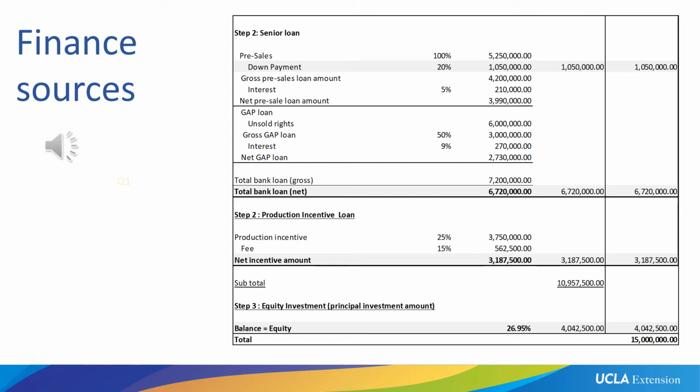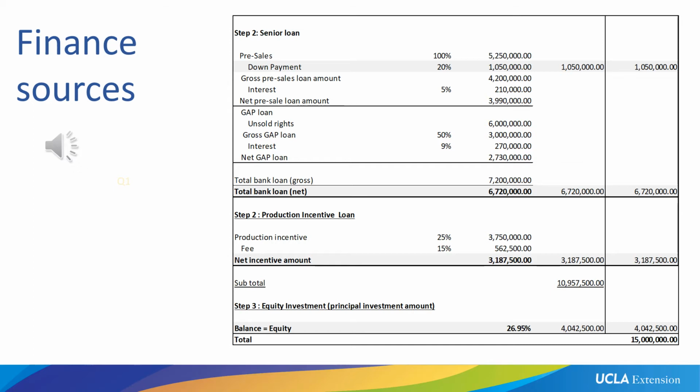So the bank looks at that amount and says, I will give you 50% of that as a GAP loan. So $3 million would be our gross GAP loan amount. The bank will charge a higher interest here because there is no actual asset against it, and therefore the bank charges us 9%. 9% of $3 million is $270,000. So we're left with a net GAP loan of